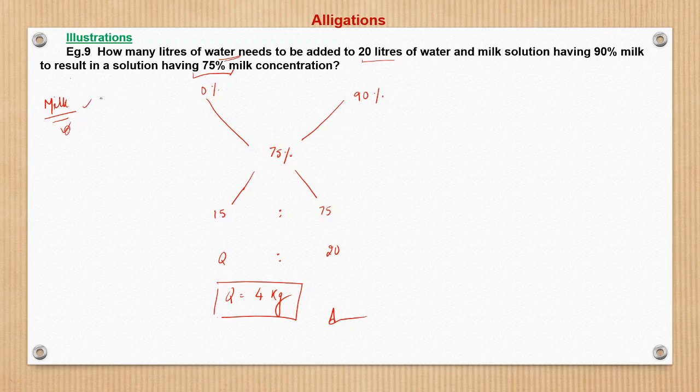Since we are proceeding with milk, the concentration of milk in the second solution is 90%, and in the first solution, which is pure water, it is 0%. The ratio of the quantities is the ratio of the cross differences: 90 minus 75 is 15, and 75 minus 0 is 75. These two give the ratio of the quantity, and therefore the quantity is 4 liters.